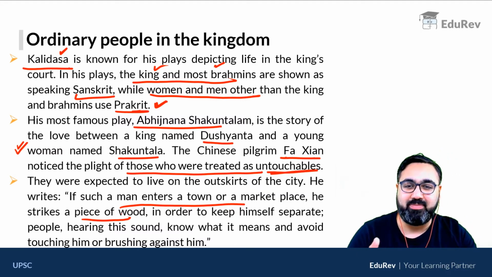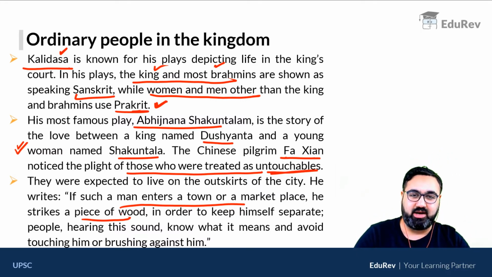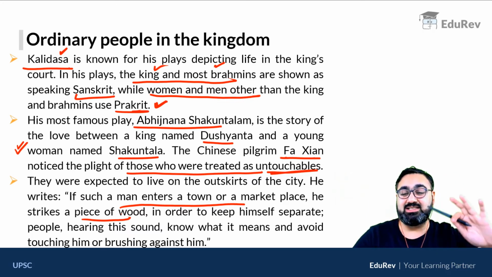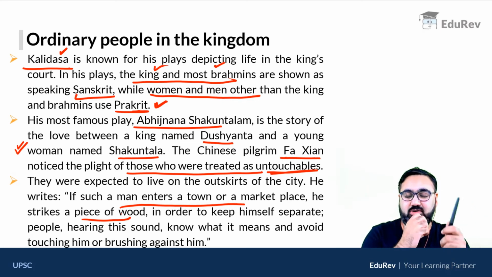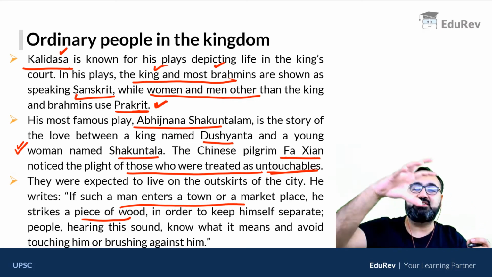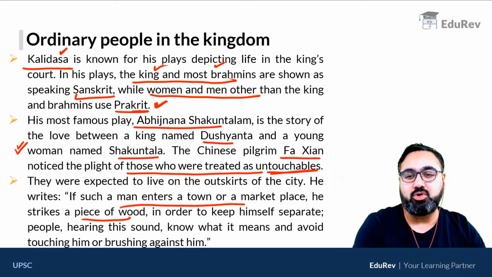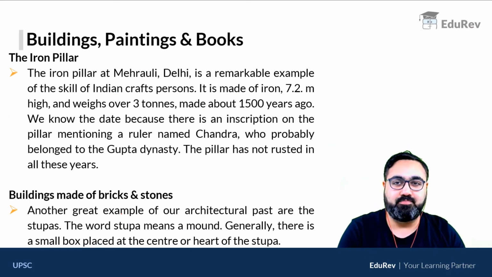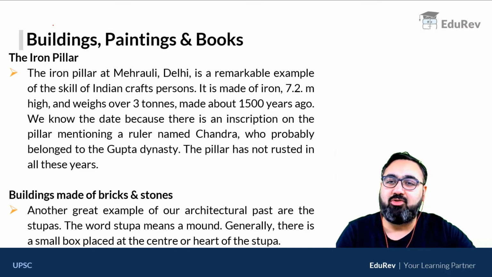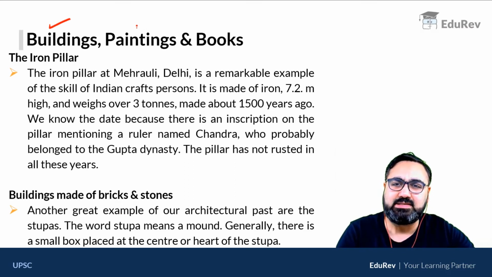एक piece of wood basically रखा जाता था अगर कोई enter कर जाता था कोई untouchable में से, piece of wood was kept to keep that person separate. इतना ज़्यादा untouchability थी. जब भी कोई ऐसी piece of wood की sound आती थी तो पता चलता था अच्छे से untouchables आ रहे हैं and you have to go away from them. So there was untouchability in that time. Accounts have also been given by buildings, paintings and books of that time. Iron Pillar बहुत ज़्यादा famous है in Mehrauli.